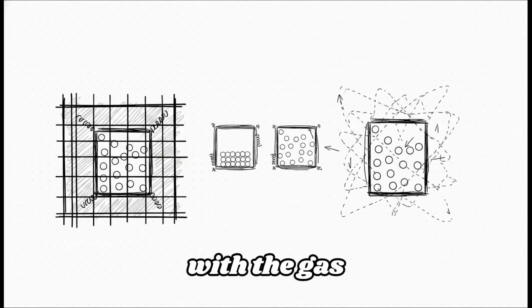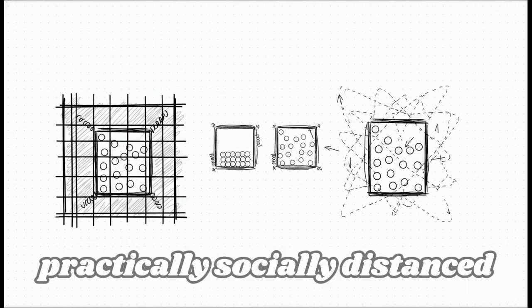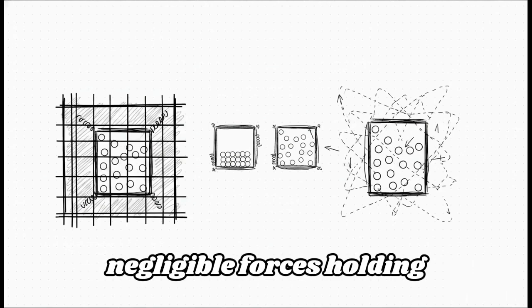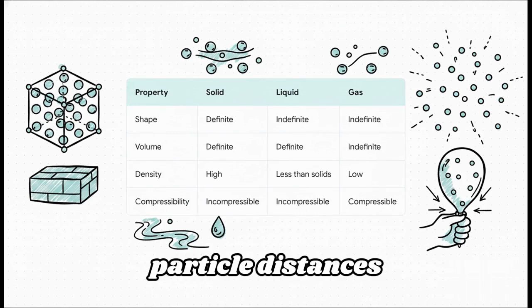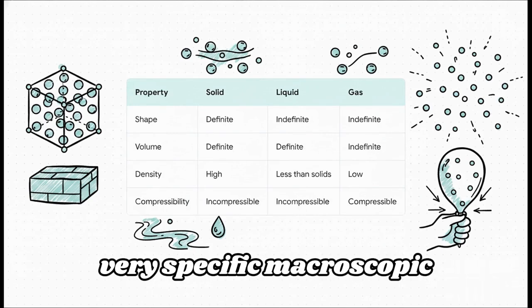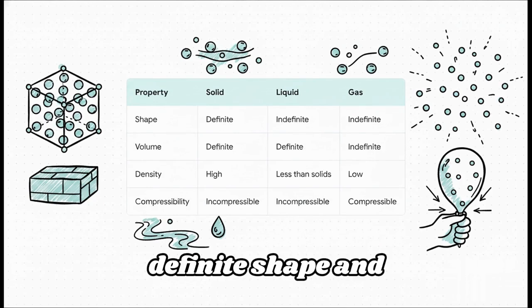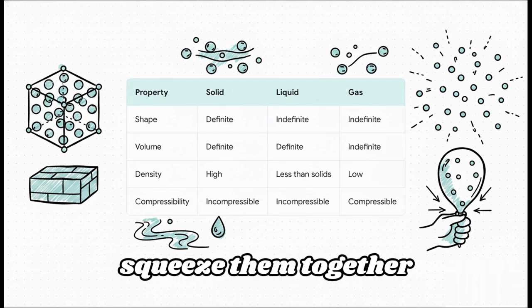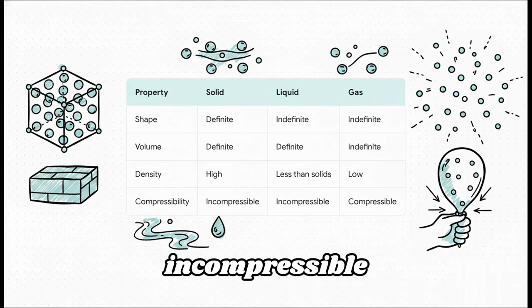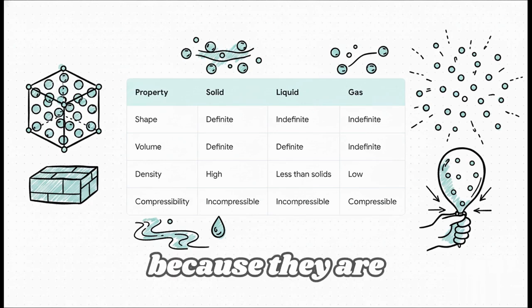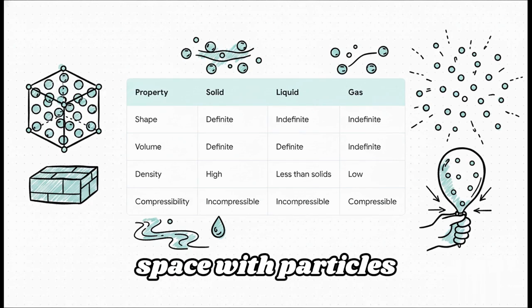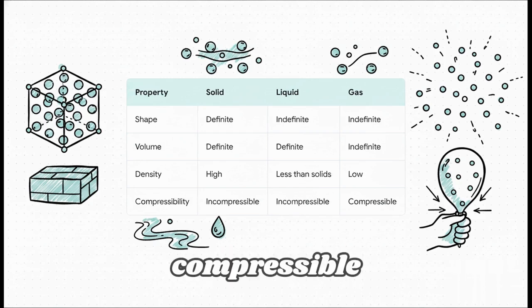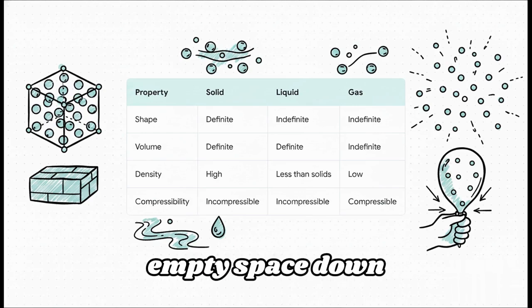Now contrast that with the gas state. It's totally chaotic. The particles are practically socially distanced. They're moving randomly, existing super far apart from one another, with pretty much negligible forces holding them back. Because of those particle distances, we get some very specific macroscopic properties. Solids have a definite shape and a really high density simply because their particles are tightly locked. You literally can't squeeze them together any further, making them practically incompressible. But think about gases for a second. Because they are mostly just empty space with particles darting around, they have an indefinite shape, a low density, and crucially, they are highly compressible. You can easily squeeze all that empty space down.